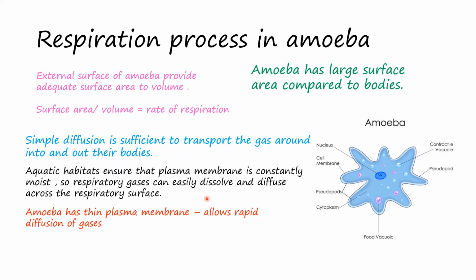In the same way, continuous production of carbon dioxide in the body of the amoeba during respiration increases the amount of carbon dioxide in the body compared to the surrounding water. Because of this, carbon dioxide diffuses from the body into the surrounding water. So this is how carbon dioxide and oxygen are both exchanged in the body of the amoeba by the process known as diffusion.